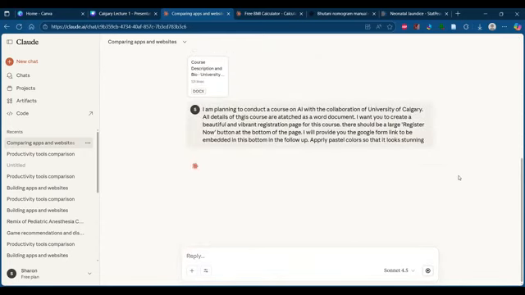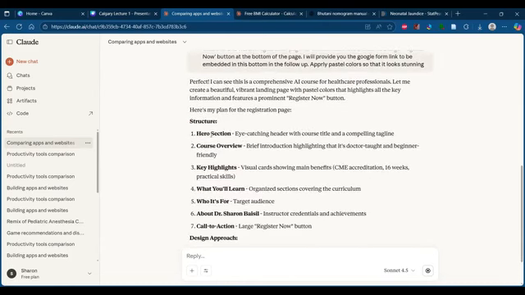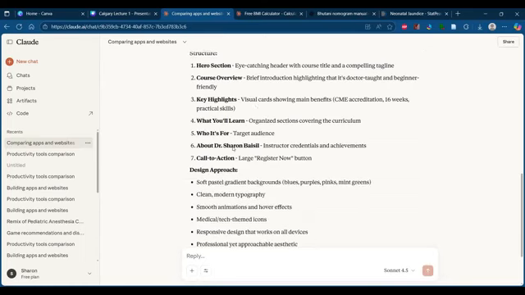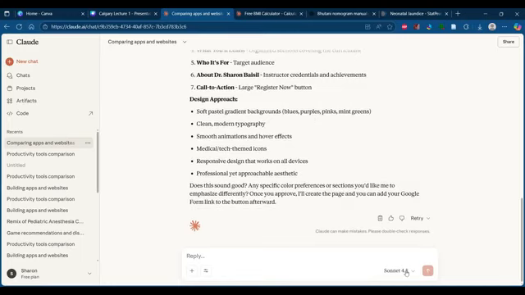So hopefully it will go through the detailed Word file that I've attached here. Based on that, it will come up with the design. So it's telling there's a hero section, which is the top header with the course title and tagline, a course overview area, key highlights of the course, a what-you-will-learn area, a who-is-it-for area for the target audience, about the facilitator, and a call to action. That is the large Register Now button. Okay. And it's going for soft pastel gradient colors, blues and purples. Okay, that's fine. Clean modern typography. Okay, modern tech. Fine. So let's proceed.